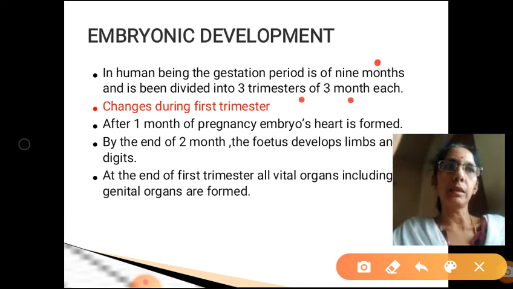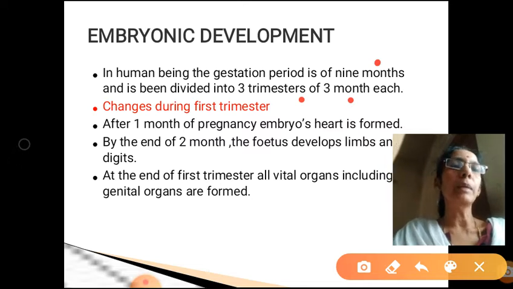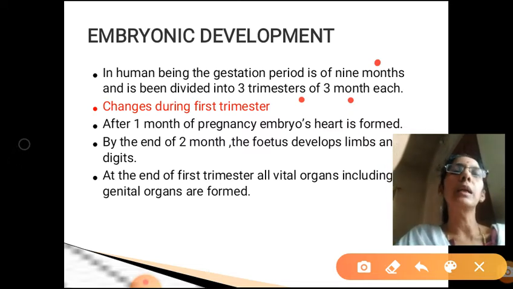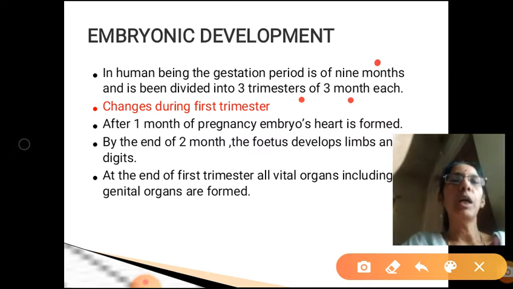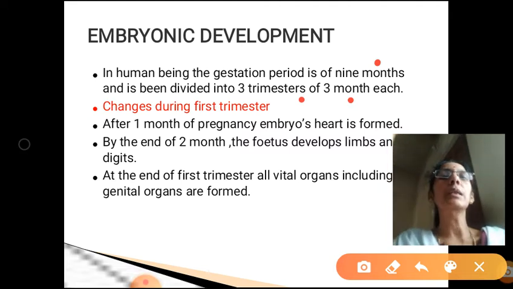So first 3 months, first trimester, then 4 to 6 it is of second trimester, then 7 to 9 months duration is of third trimester. So now let us pass on to what are the changes that occur during the first trimester.